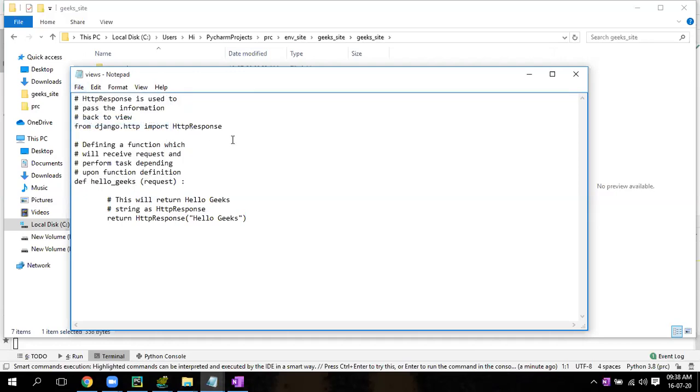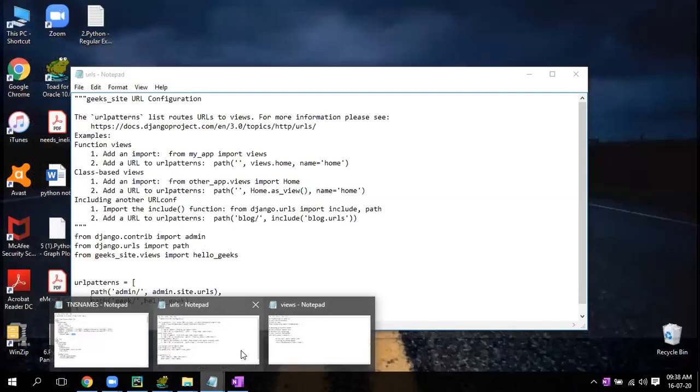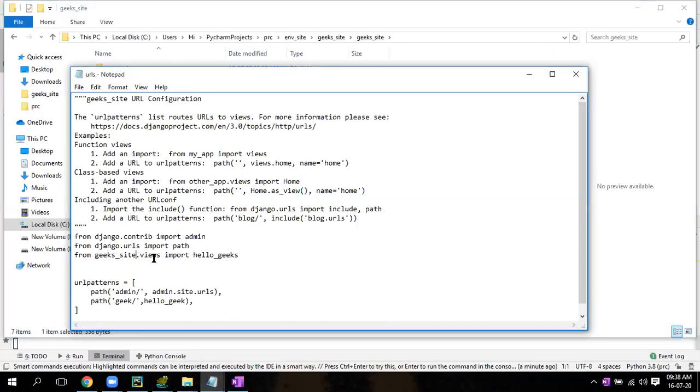Now there is one more notepad open, right? Yes, sir. What is that? URLs. URLs. One second. Hello gigs. Perfect. This is also you save. Control S. No, not here, there. Remove that S. No, don't put.